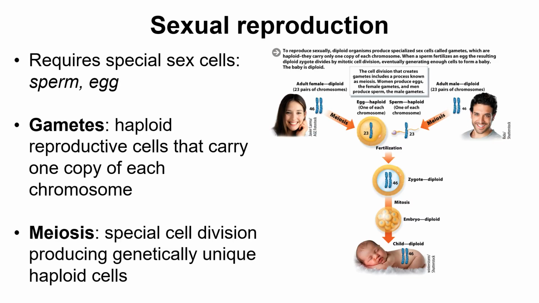Sexual reproduction requires specialized cells known as the egg and sperm. Another term for the egg and sperm are gametes. So gametes are basically cells that have half the number of chromosomes, and we produce those gametes through the process of meiosis. So meiosis is a special cell division that produces genetically unique haploid cells.